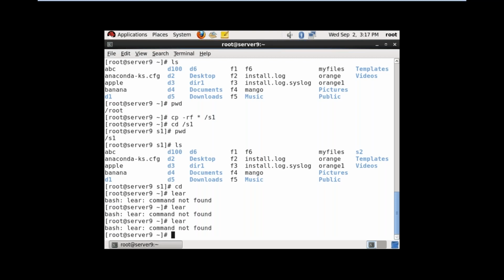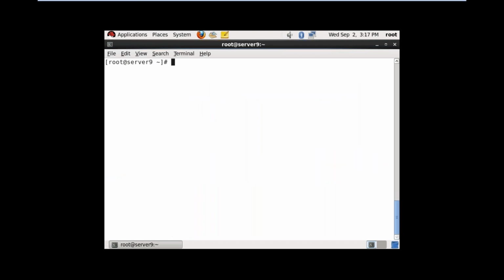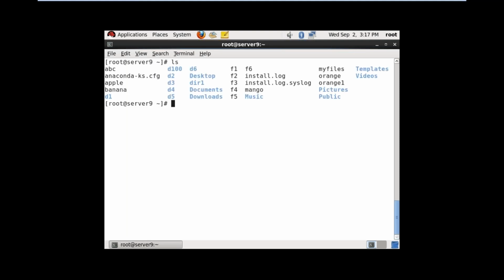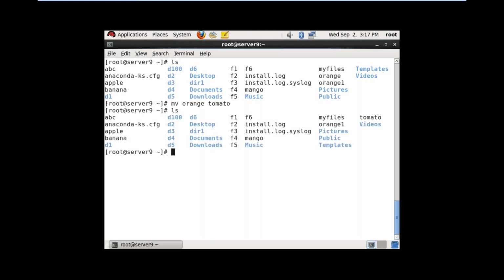Now, renaming the files and directories. In Windows, what we are doing, right click, rename the file, rename the directory. In Linux, how to rename the files and directories? So the command for renaming the files and directories is mv. I want to rename orange to tomato. Now ls. Now there is no orange name, renamed to tomato.